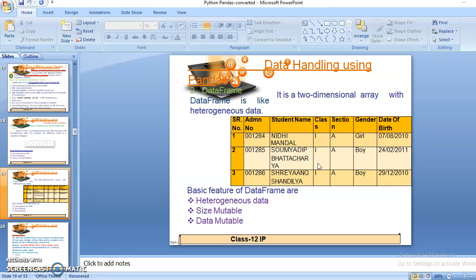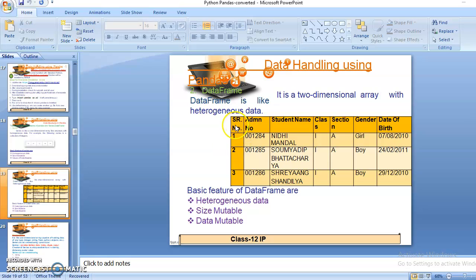Okay, because we know that a 2D array, means two-dimensional array, is a combination of multiple rows and columns. Okay, so students, here in multiple columns of one table we can store different data type elements, just like you can see here in the example. Students, it is an example of a 2D array. Okay, because it's a combination of multiple rows and columns, a combination of rows and columns is known as a table. Okay, so a 2D array is an example of a table.